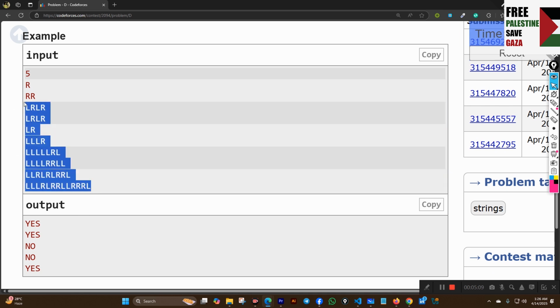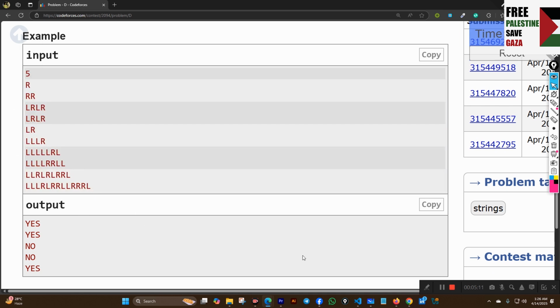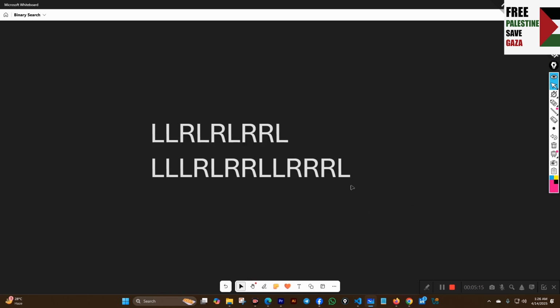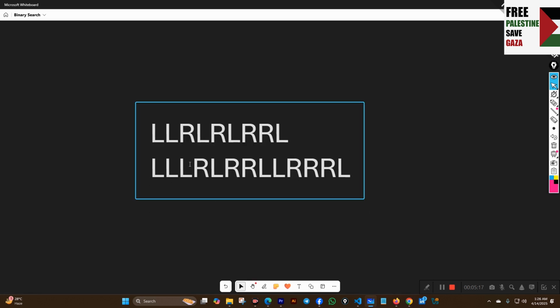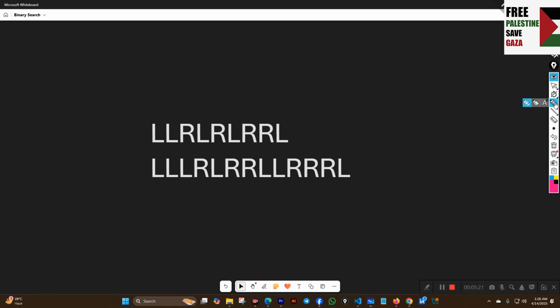Now we understand the test cases. Now we are going to see how we can solve it. This is the test case which was satisfied and the output was yes. So let's see how we can solve it. At first we have to assign two pointers in these two strings.